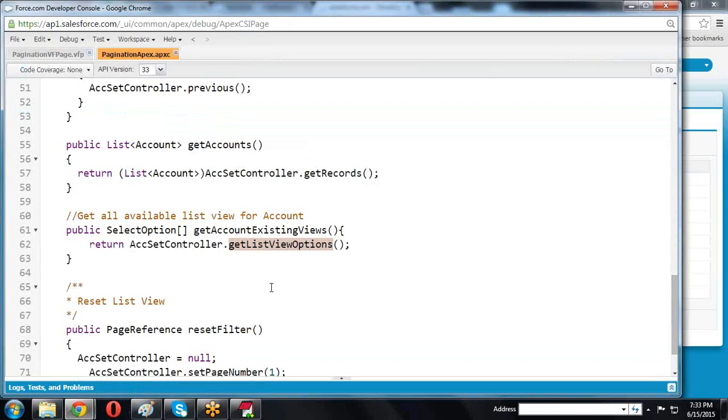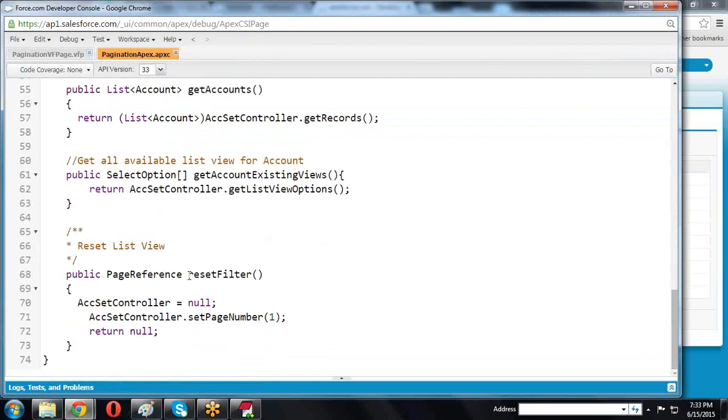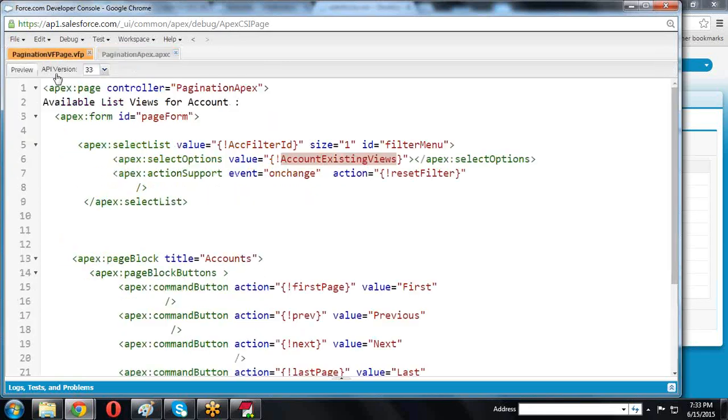How is it navigating to the first page? Here we are using reset to filter of page number, set page number is 1. Then it is navigating to first page. Here we are writing the action, whenever the on change event happens, then this action is executing. In this action we are navigating to that first page only. So this is the way we are calling the methods.